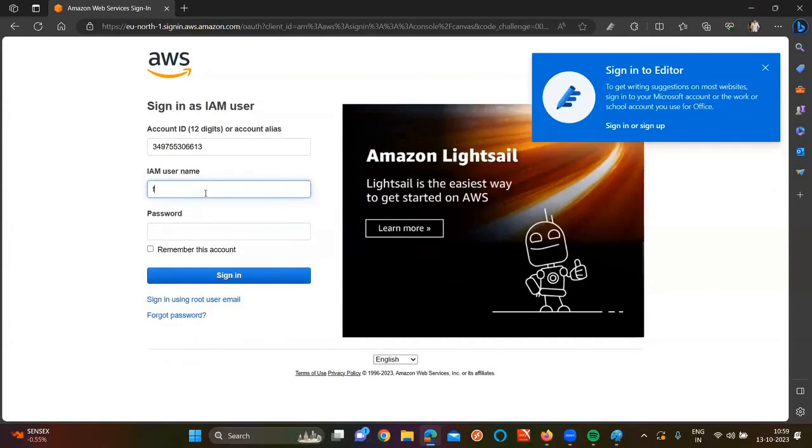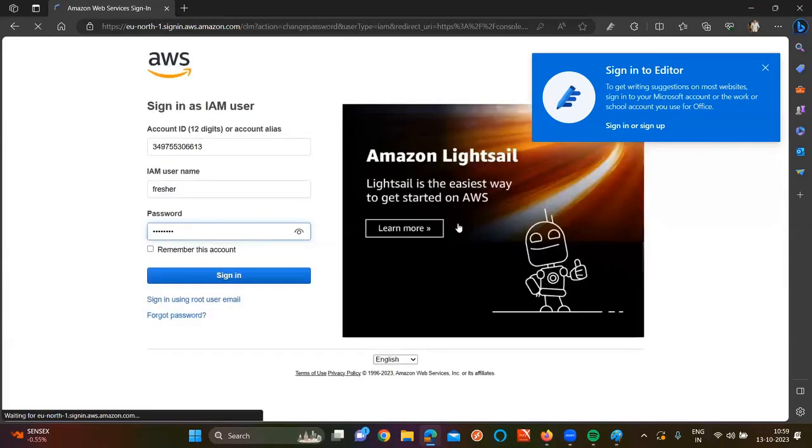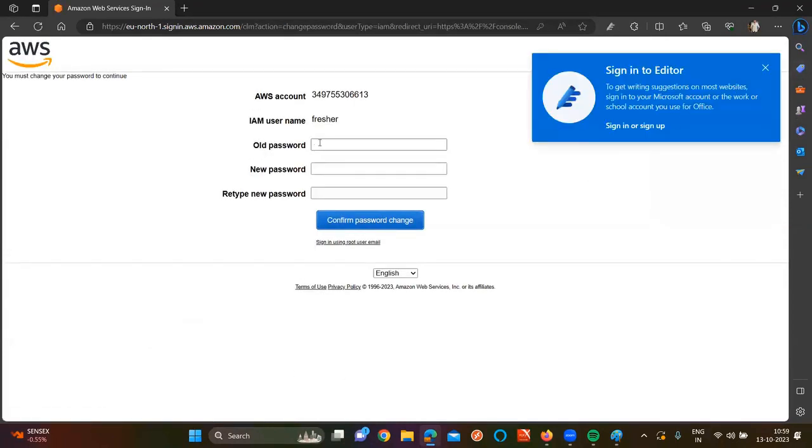So next here, the username and password. I already copied it, sir. Paste this one. Now I gave permission to change the password. Are you seeing this? It is asking to change the password. So new password, I am giving fresher123. Hit enter.